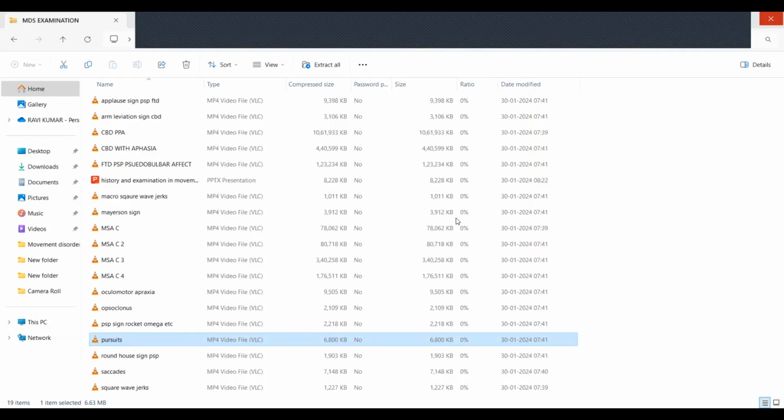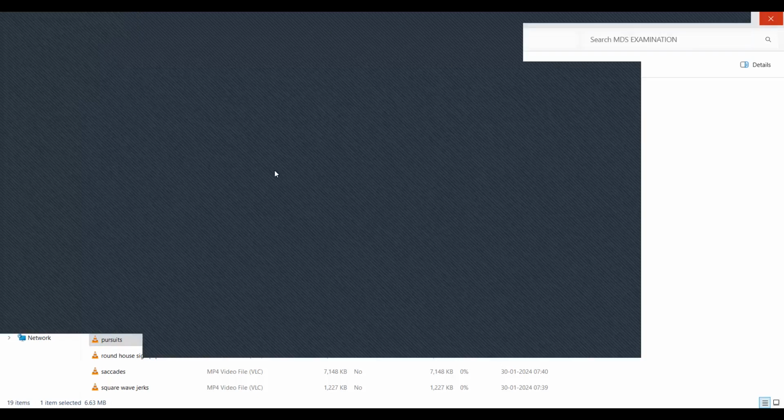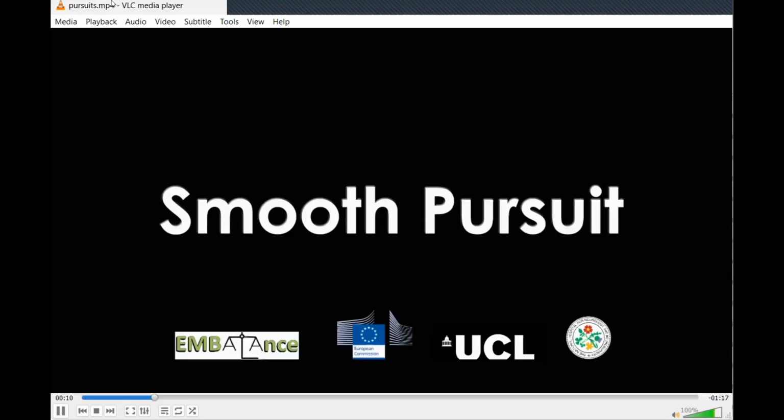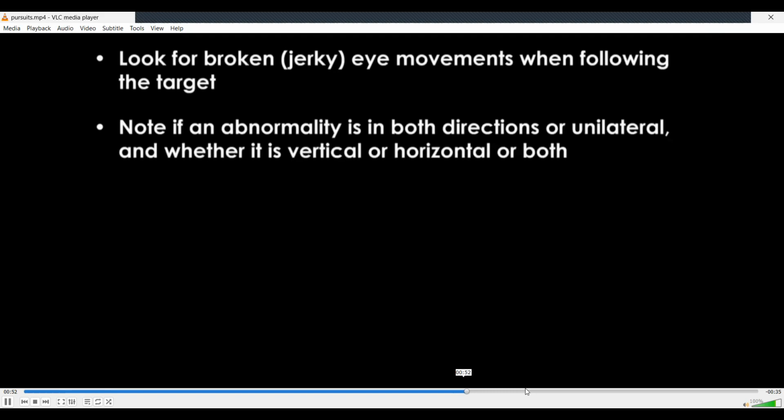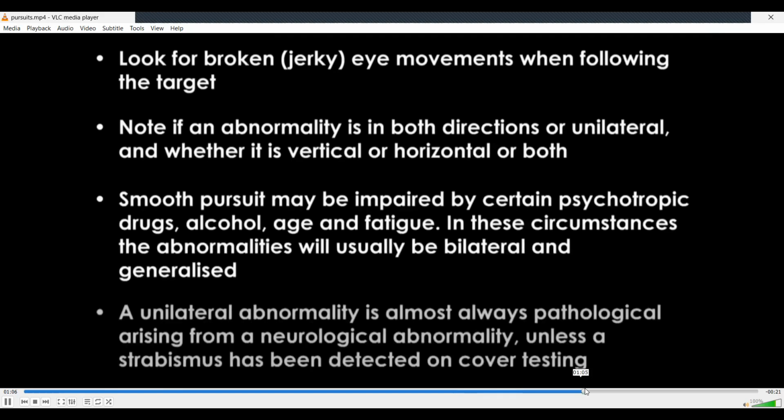Smooth pursuit is a slow eye movement that depends upon foveal, vision, and cerebellar function. Position the patient's head so that it is central and upright and ask them to focus on the tip of a pointer, horizontal, or both. Age and fatigue. A unilateral abnormality is on cover testing.